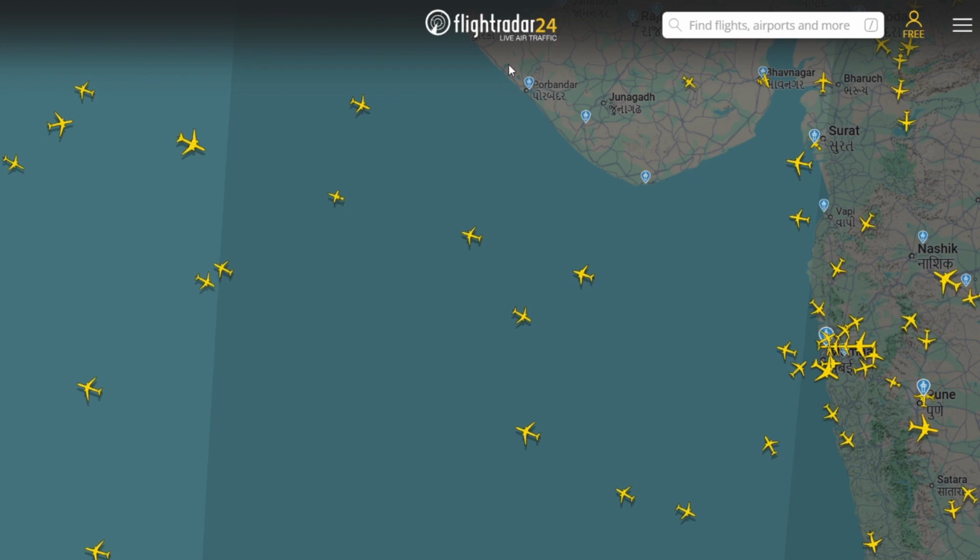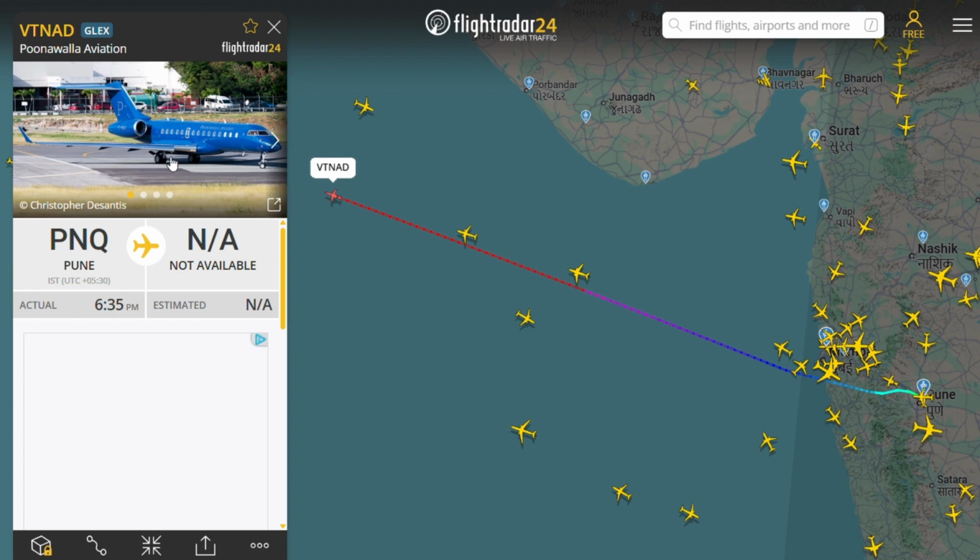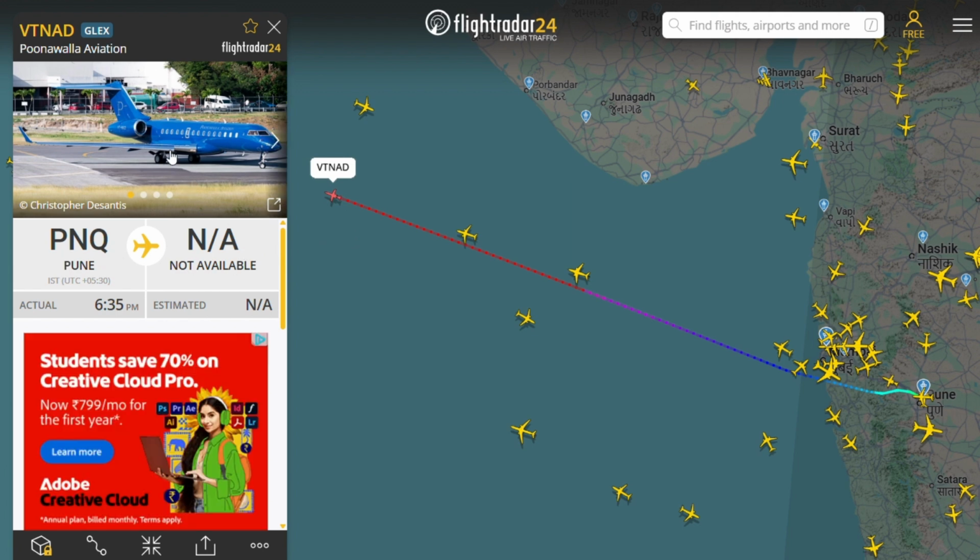Hello everyone. Now we are tracking some random flights. Here we are clicking on this. This flight has started from Pune airport and we don't know where the destination is. And the aircraft looked like this.